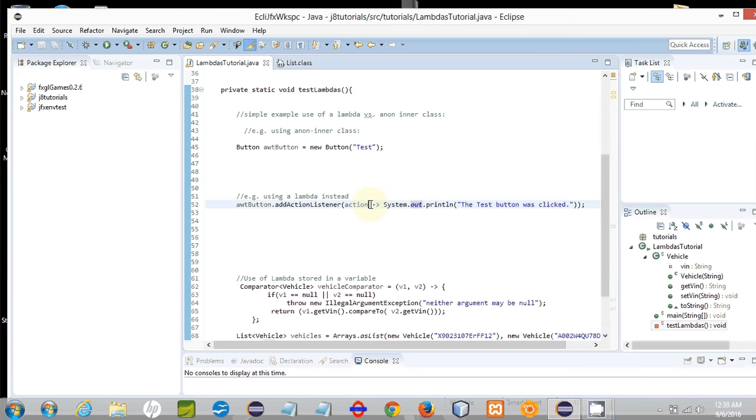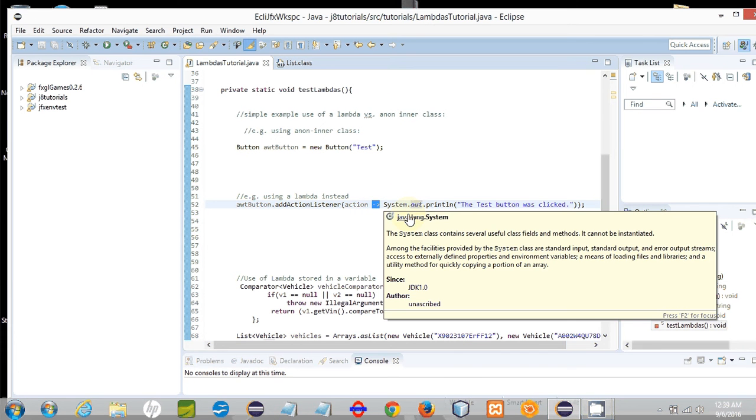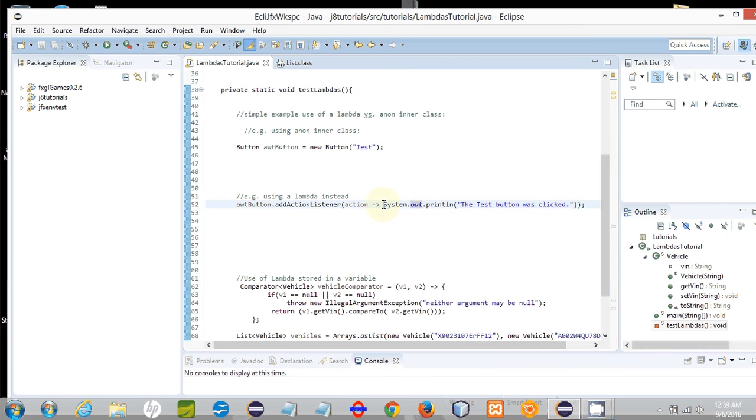So we've done that replacement there. And here is the syntax for a Lambda expression. You see this odd-looking operator, which is new to Java 8. That's the Lambda expression operator. You need that for a Lambda expression.